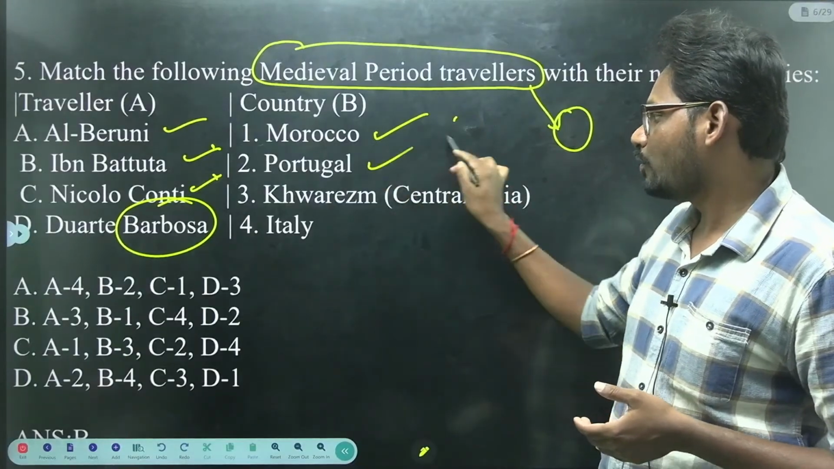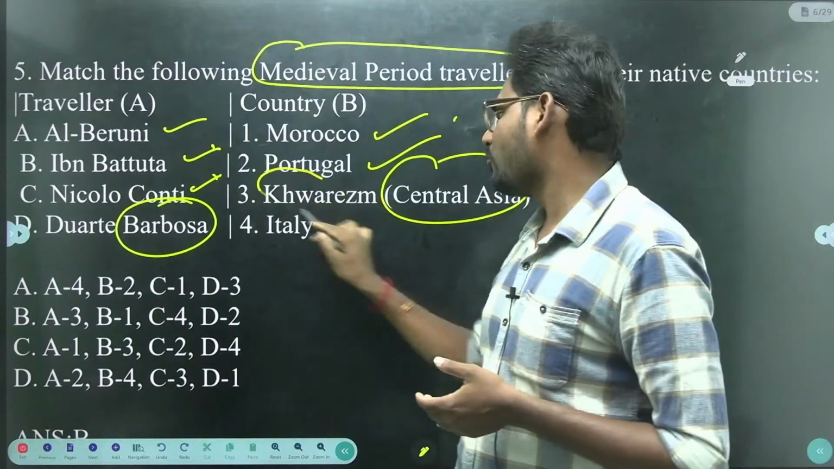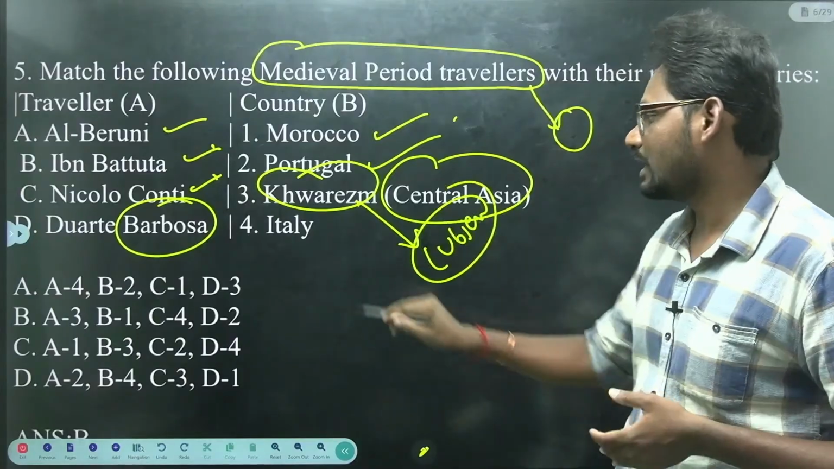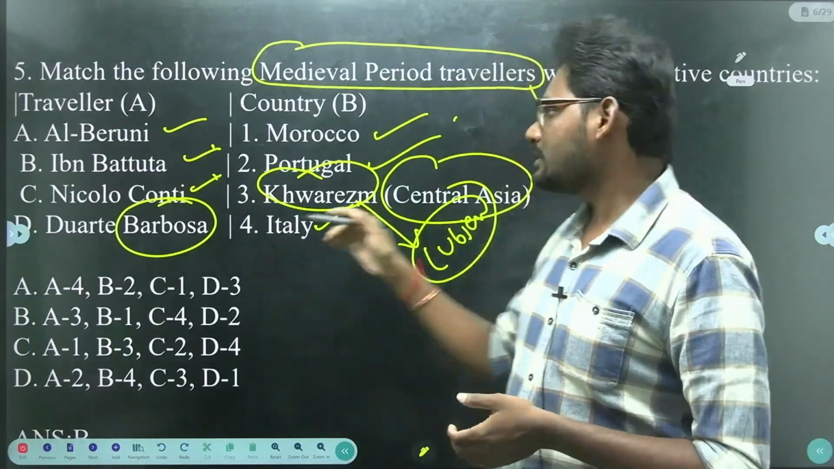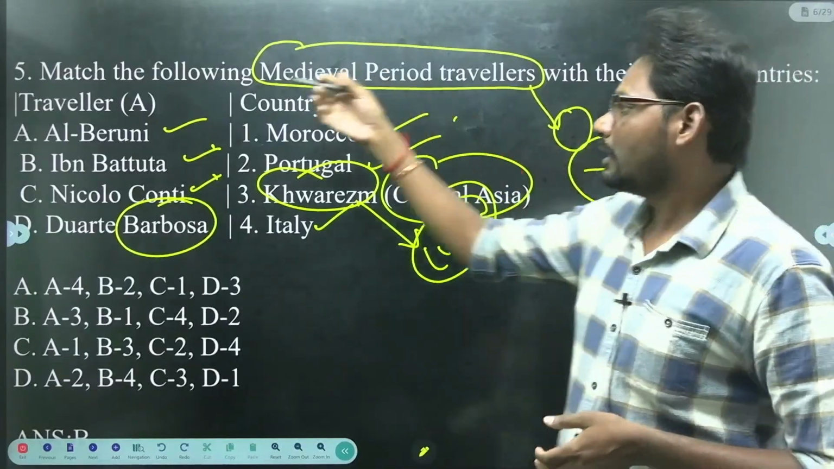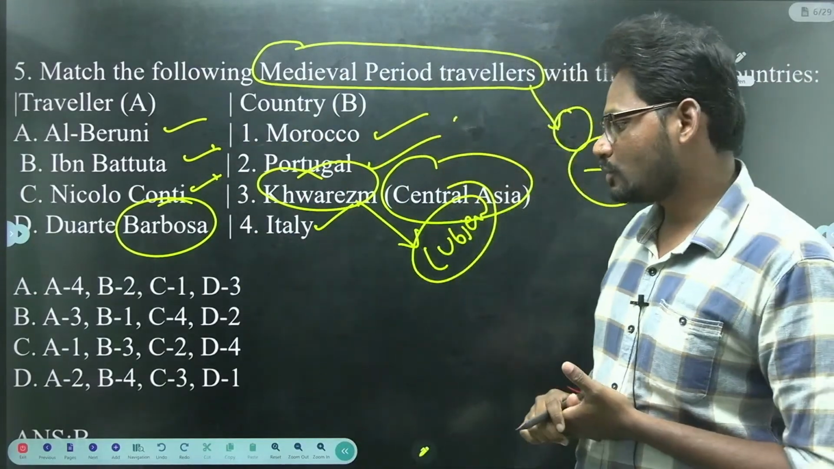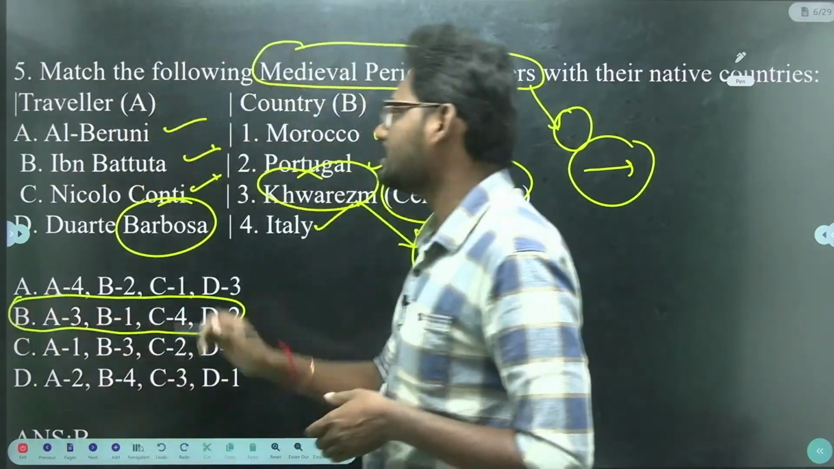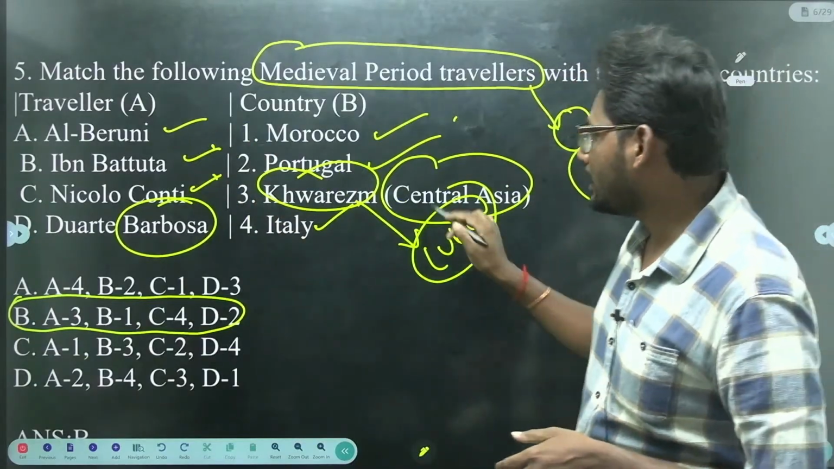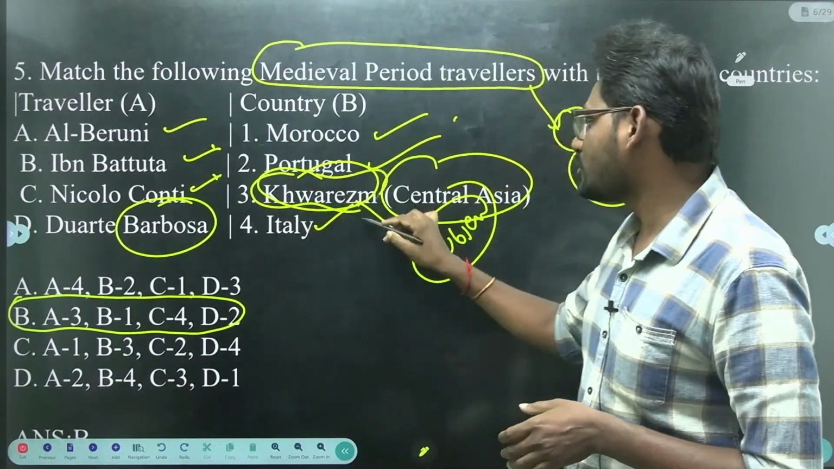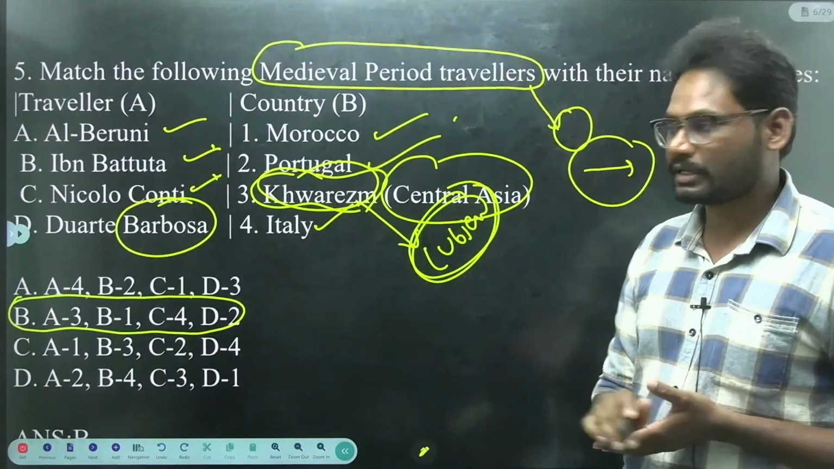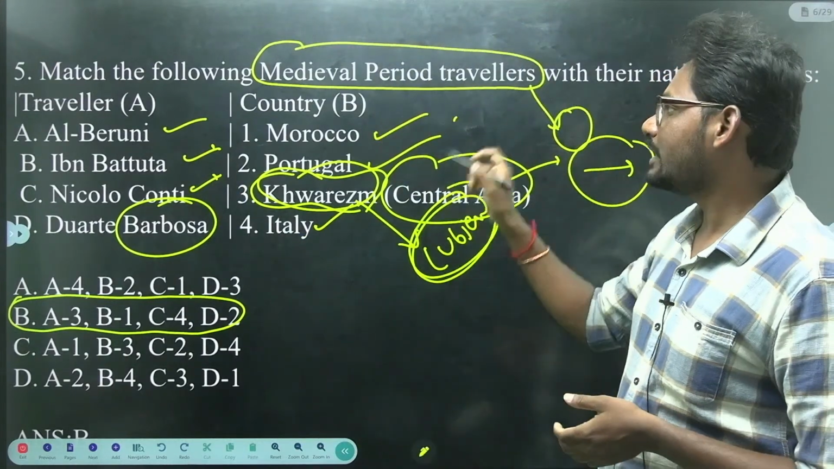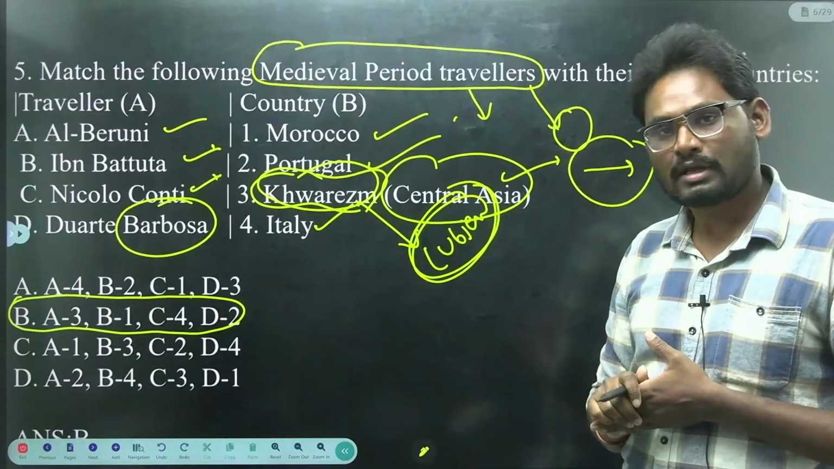Number 1 Morocco, Portugal, Central Asia and Kwarjim. Kwarjim is in present Uzbekistan, and Italy. So here let us match the traveler and country. The answer is B. That is Alberuni. Alberuni came from Kwarjim, located in present Uzbekistan, that is Central Asia. Alberuni is from Central Asia. He visited India during the medieval time period.